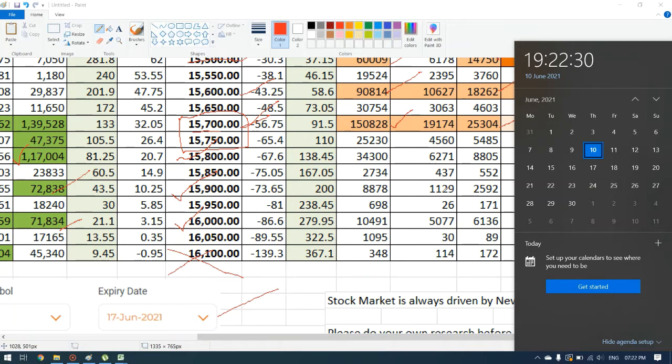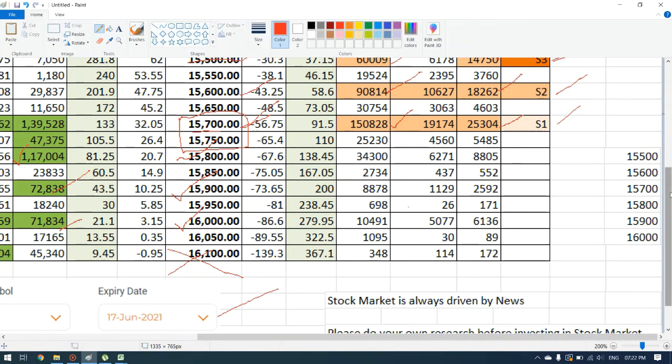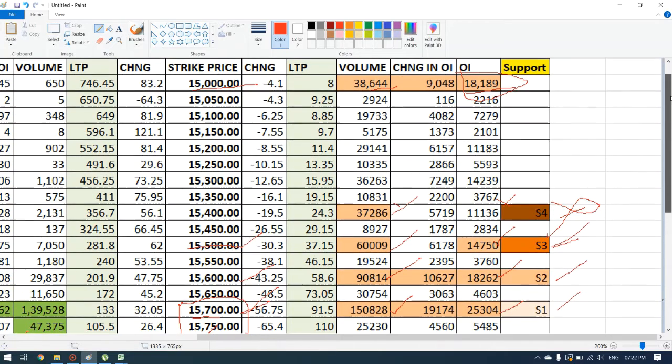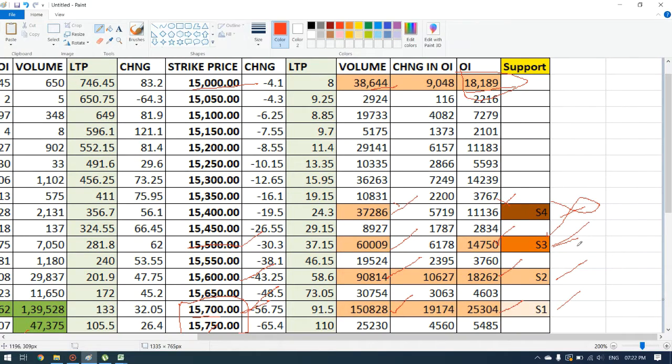So in case the market decreases 200 points per day, it can easily reach 15,000. So people have already bought some puts, or they might have shorted some calls or puts at the 15,000 strike price. So this will be a major support, but right now we are ignoring this one because for Friday it won't act as a major support.